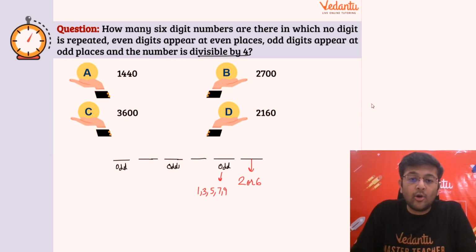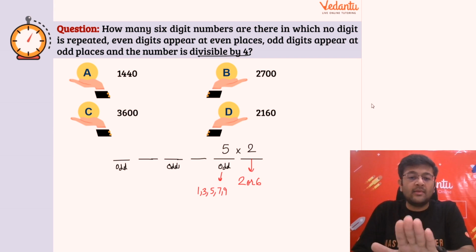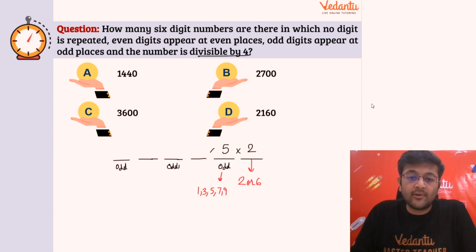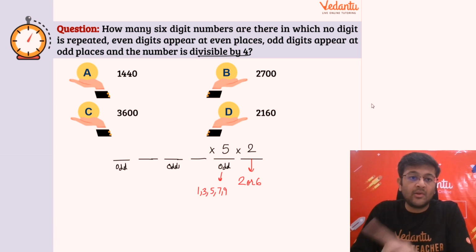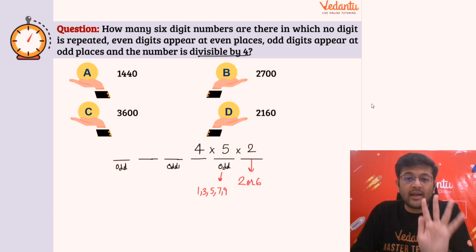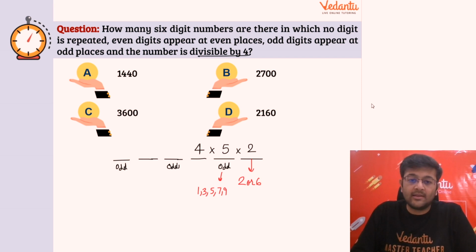So now how many options do I have for the last place? 2 options. Accordingly, I can put any odd digit in the place before that. That is 5 options, right? Now let's say these 2 digits have been placed, right? Now how many options for the 4th place? यहाँ पे कितने options आएंगे? Now see, you cannot place the digit that has been placed in the last place, है ना? Because no digit has to be repeated. So यहाँ पे क्या होगा? You will have 4 options only, because out of the 5 even digits, आपको एक digit आप already place कर चुके हो last place पे, so you will have 4 options left here, okay?